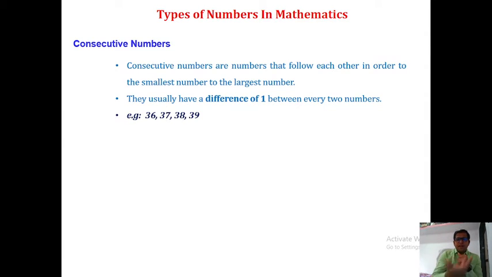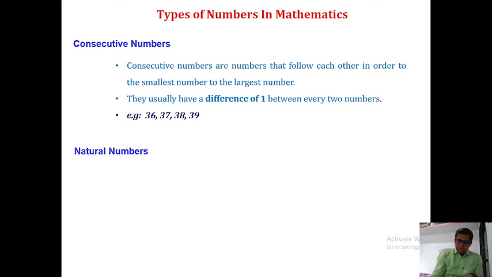When we write numbers incremented by 1, that is, we write a number and add 1, the numbers are consecutive. Like 36 plus 1 is 37, 37 plus 1 is 38, 38 plus 1 is 39. Numbers of this type are called consecutive numbers.